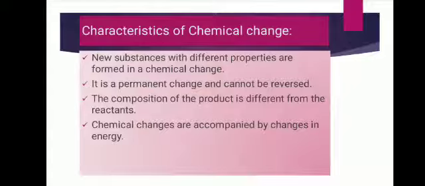And chemical changes are accompanied by energy changes. Like when quicklime comes in contact with water, slaked lime is produced with the evolution of a large amount of heat energy. So it changes the form of energy also. So I think it is clear about physical and chemical change.